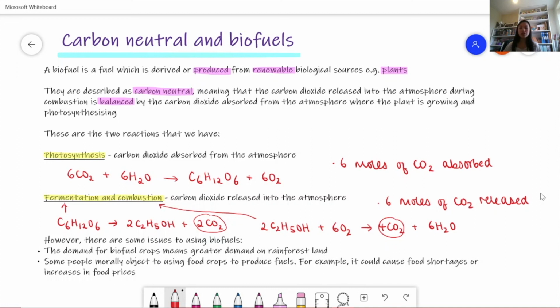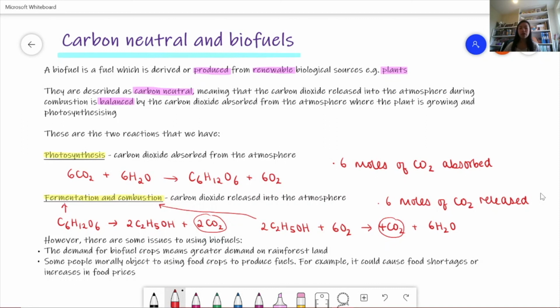However, there are some things which might not make it carbon neutral because this hasn't taken into account the transport of the crops and the fuels, and also the need to process the crops. And all of this could be provided by fossil fuels because if we're running car engines, then that could have come from burning of fossil fuels, which isn't renewable, and so it wouldn't have been carbon neutral.